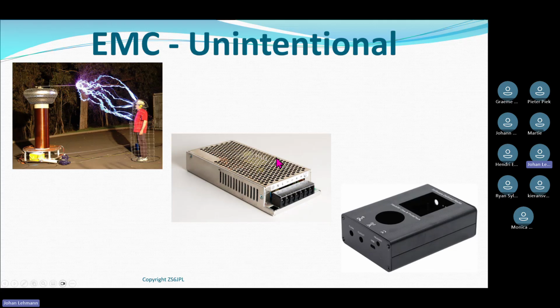This is what, well, not always, but this is what a better switch mode power supply looks like. You can see it is inside a metal enclosure, and that metal enclosure prevents the radiation of electromagnetic energy or RF energy out to free space.